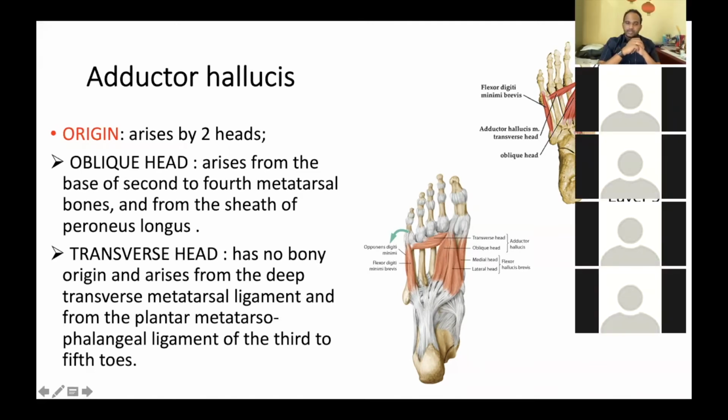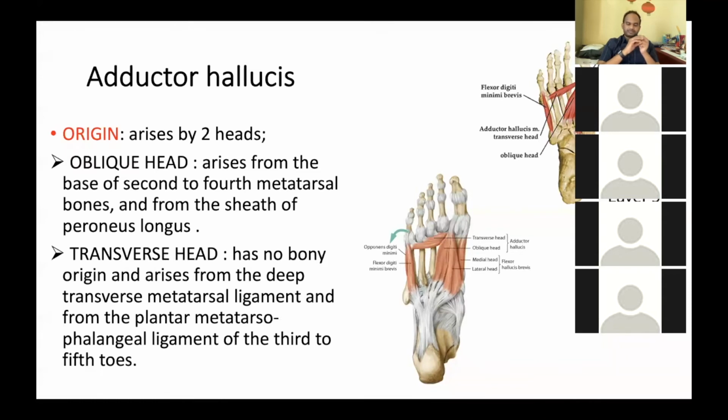Are you aware of the adductor hallucis? It has two heads of origin. One is the oblique head, which takes origin from the bases of the second, third, and fourth metatarsal bones, whereas the transverse head takes origin from the deep transverse metatarsal ligament, as well as from the plantar metatarsophalangeal ligaments. Hence, it is most important to know that the transverse head of adductor hallucis will not have any bony origin. Instead, it takes origin from the ligament.